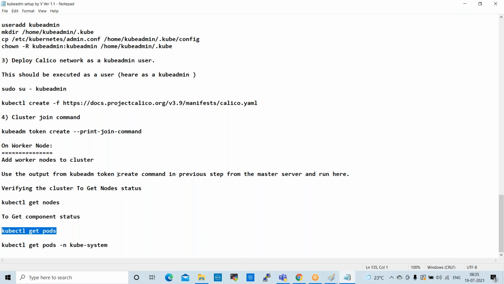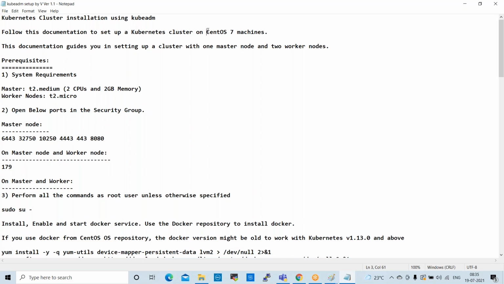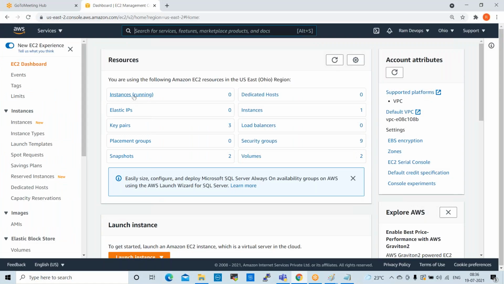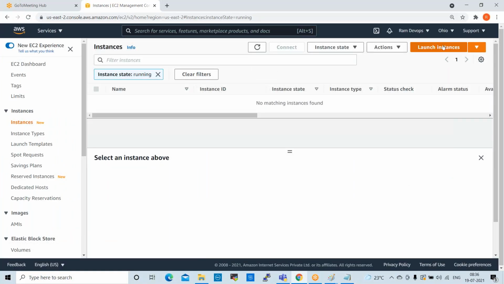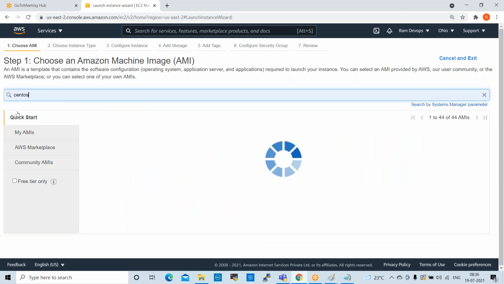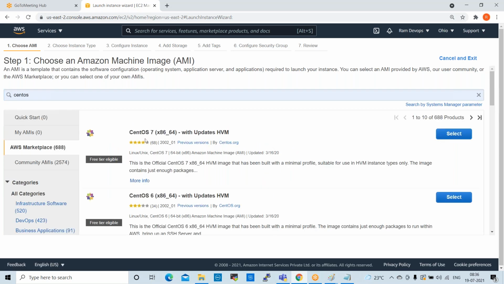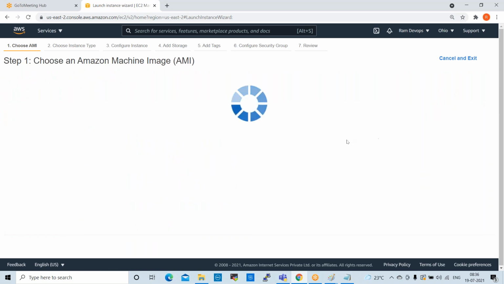So these are the commands we can use to set up the cluster. Let us go and start the cluster configuration. We require CentOS machines. We'll take 3 CentOS servers: one is the master, and 2 are for nodes. You can take 3 CentOS machines. Running instances, launch instance. We can take CentOS machines from the marketplace. CentOS 7 you can take, select.